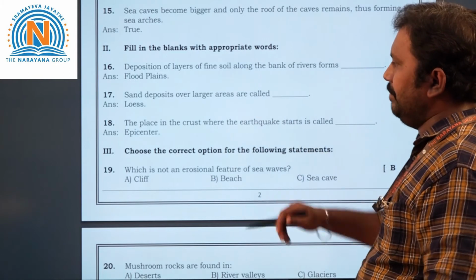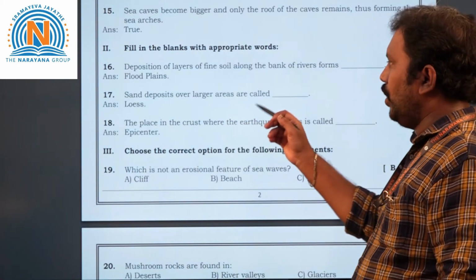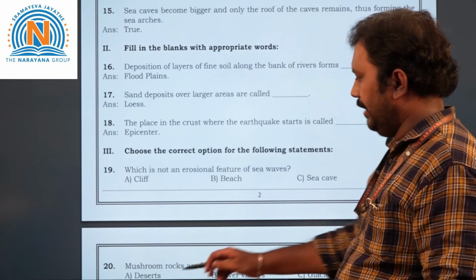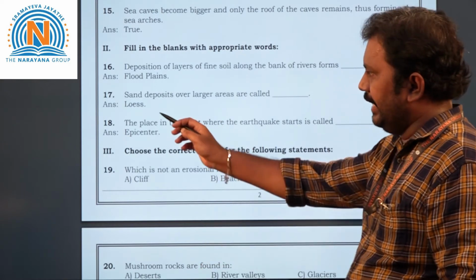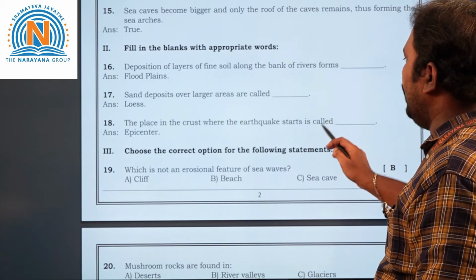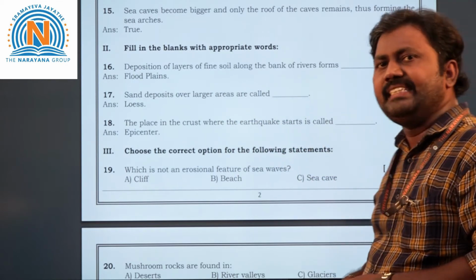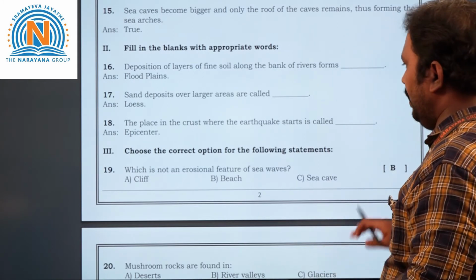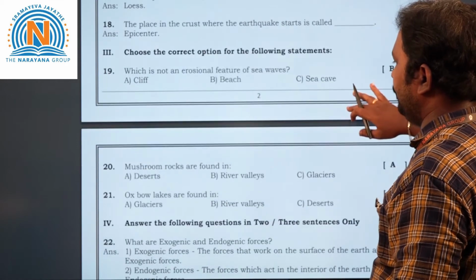Next, 17th question. Sand deposits over large areas are called what? The answer is loess. So the answer is loess. Next, 18th question. The place in the crust where the earthquake starts is called the epicenter. So what is the answer, children? Epicenter.